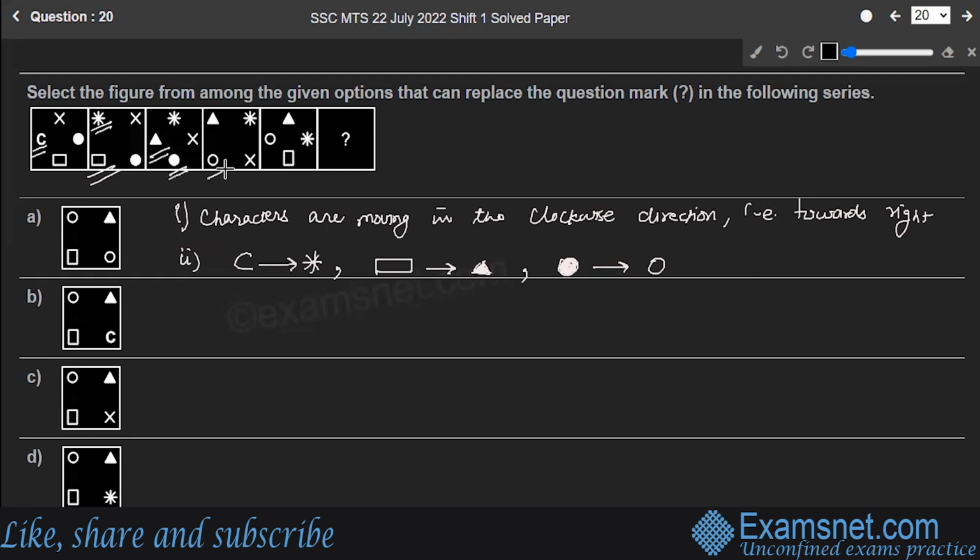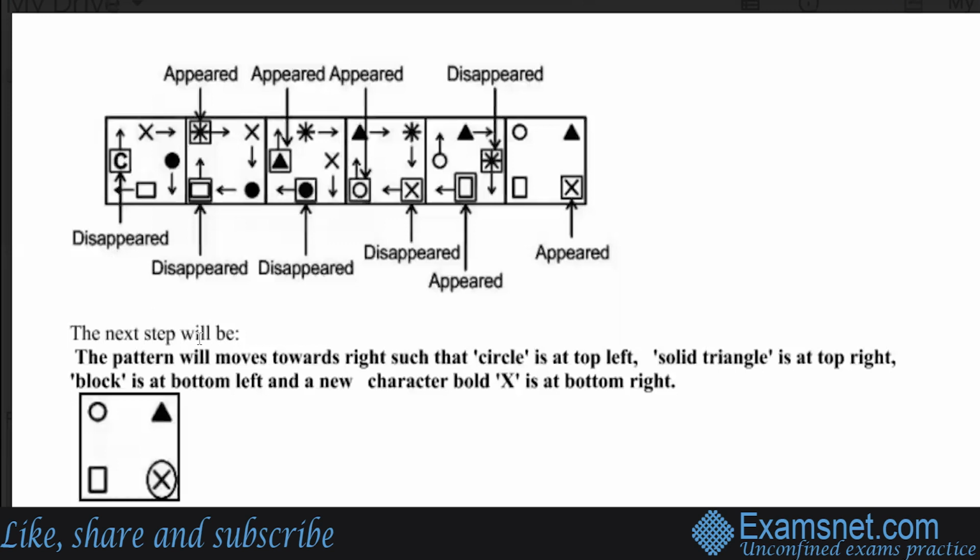Then this solid circle is replaced by an empty circle. And the next one is block replaces X. So here's the block. Okay. So these are certain transformations which are undergoing at every step. Following the same method, you will see how the question mark will look. Let's observe this. Over here, the C sign has disappeared and an asterisk sign has appeared. This triangle sign has disappeared, and for that, a solid triangle has appeared. Solid circle disappeared, for that, empty circle appeared.